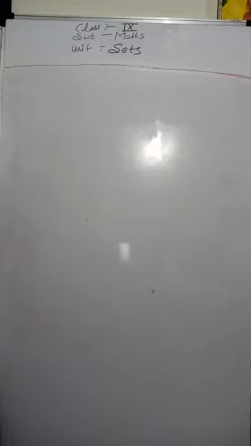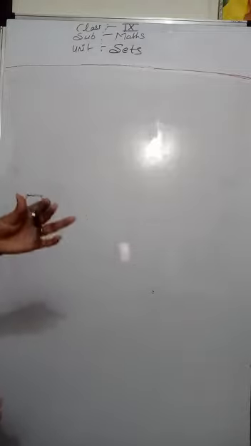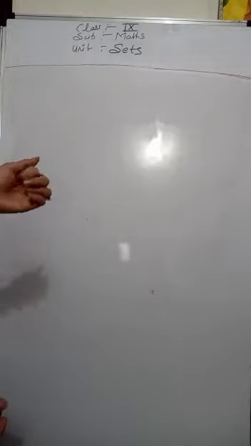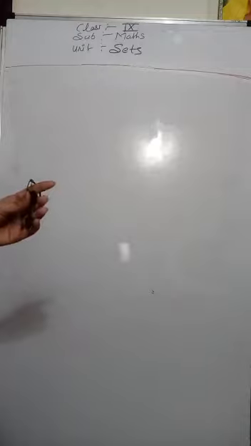So I am here to show you some examples of sets. Okay, here is some object. What is this? This is a key.